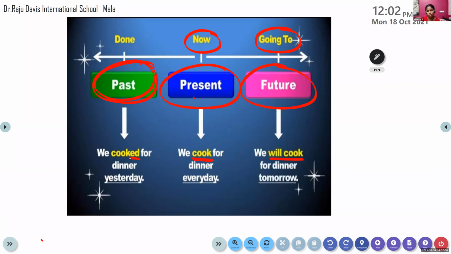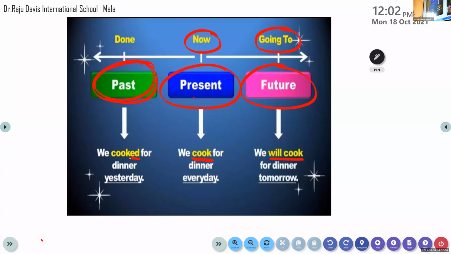Cook is the present tense form of the verb, and cooked is a past tense form of the verb, and will cook is a future tense form of the verb. So when you have will before the base form of the verb, it is the future tense.